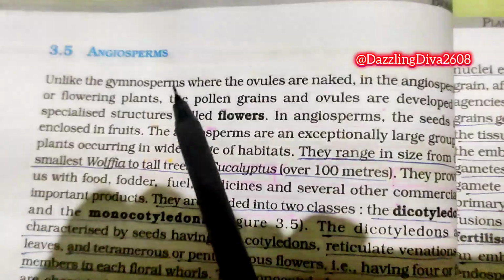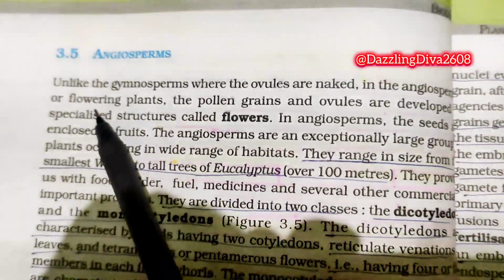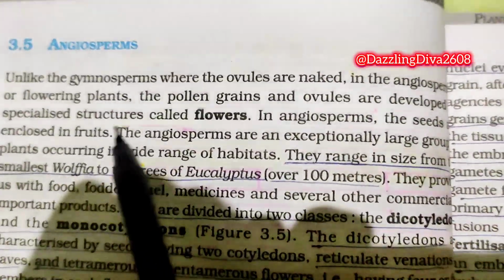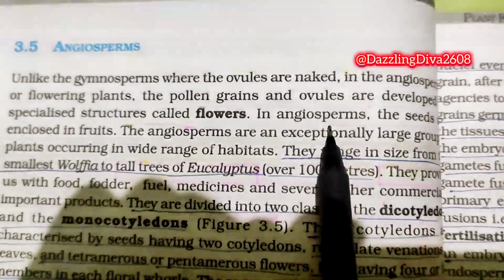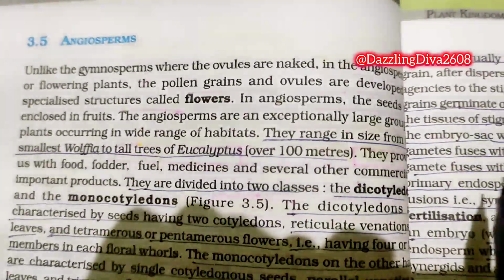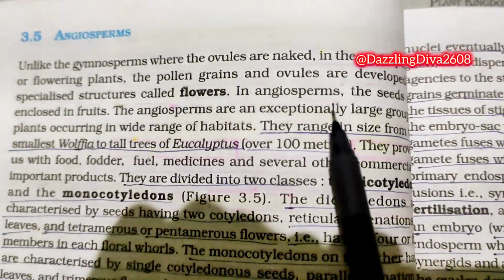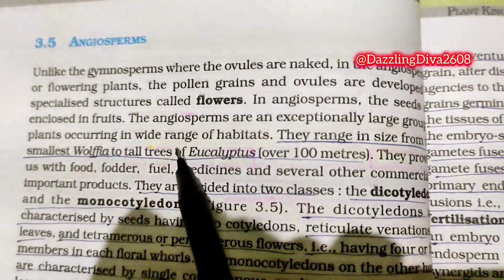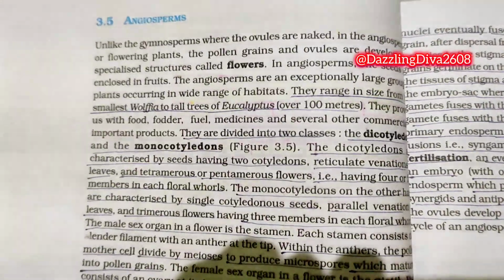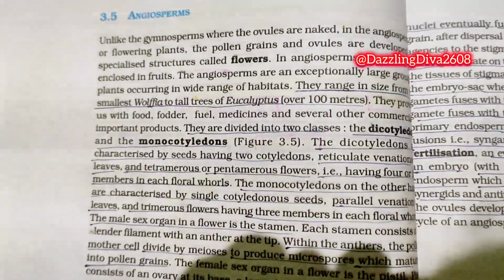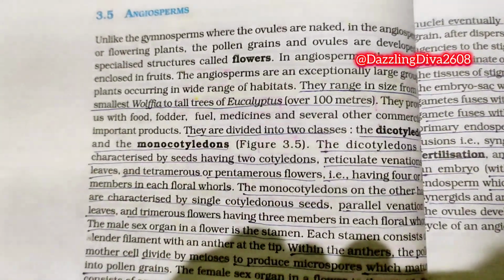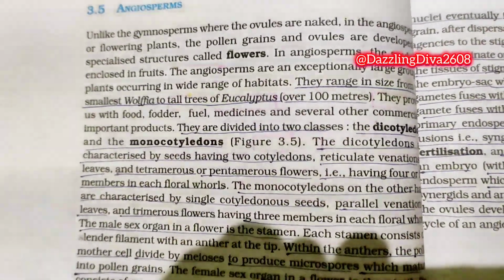Angiosperms. Unlike the Gymnosperms where the ovules are naked, in the Angiosperms or flowering plants, the pollen grains and ovules are developed in specialized structures called flowers. In Angiosperms, the seeds are enclosed in fruits. The Angiosperms are an exceptionally large group of plants occurring in a wide range of habitats.